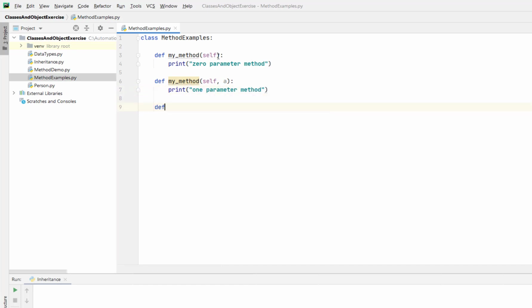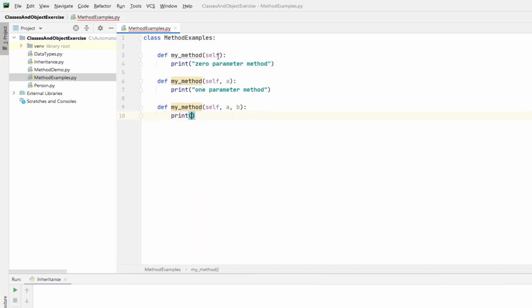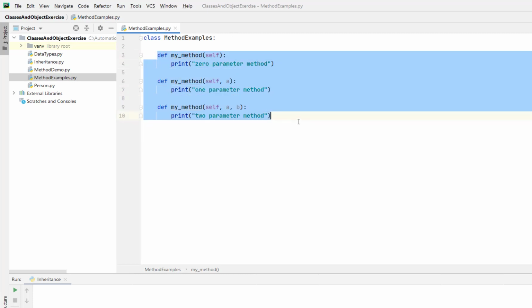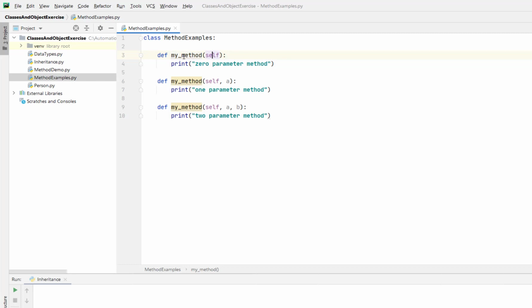And let me define a third method with the same name, my_method, self, having two parameters a and b. Let me print this two parameter method. Okay, so now we have three different methods defined here with the same name but different parameters. This method has 0 parameter, 1 parameter and 2 parameters.